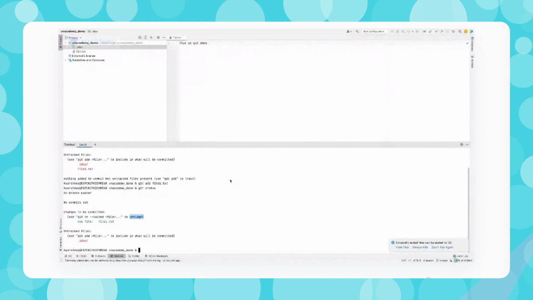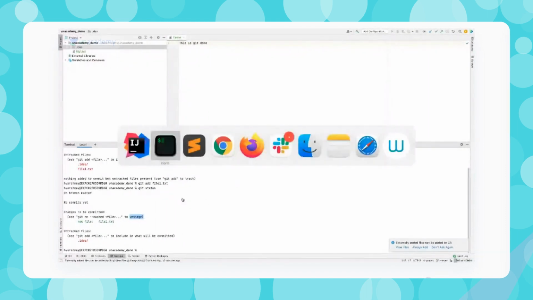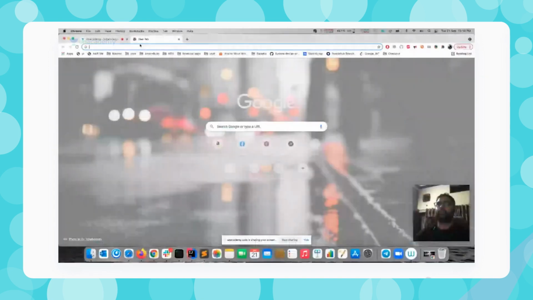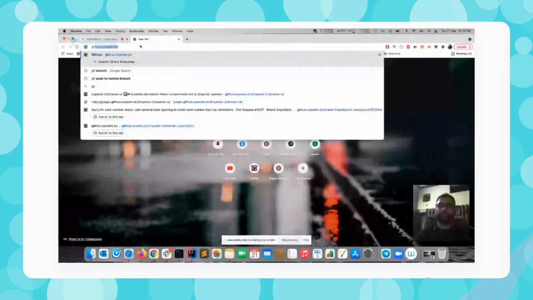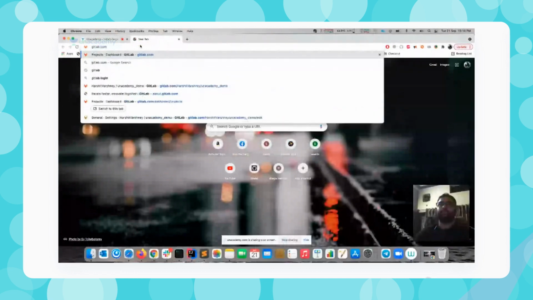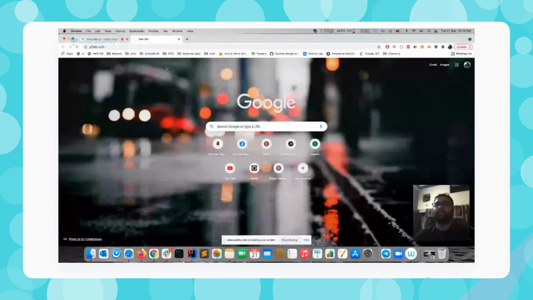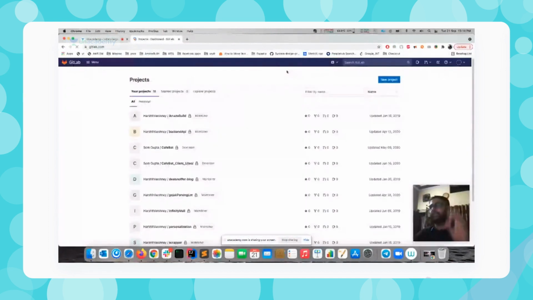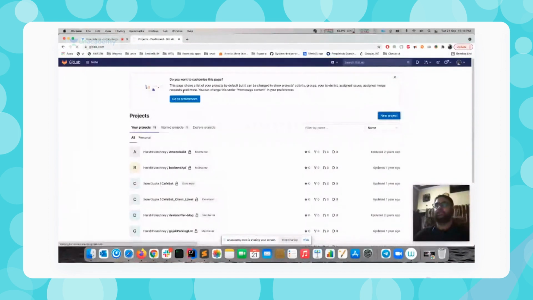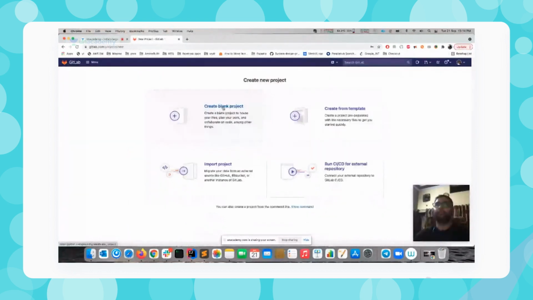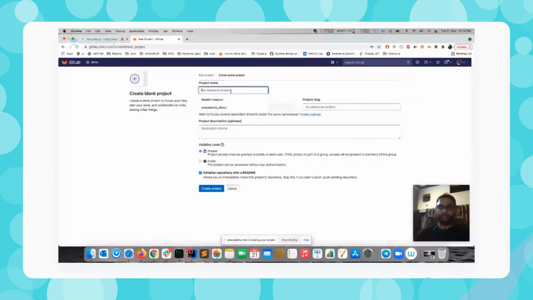Okay. So now let's say we also need to push that somewhere. So I'm creating one GitLab account, and let me create one project over there, and then I can show you how we can generally create the projects and all.